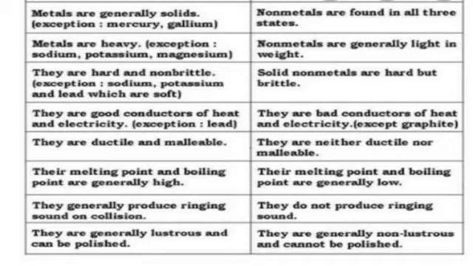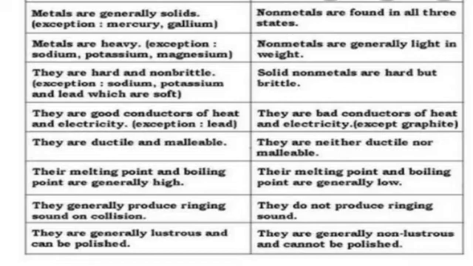They are not sonorous. Now move to the next property: metals are generally lustrous and can be polished. Lustrous means having a shine, they are shiny. Like gold you have seen, it's solid and it's shiny also, whereas non-metals are generally non-lustrous and cannot be polished. They are non-lustrous except some.